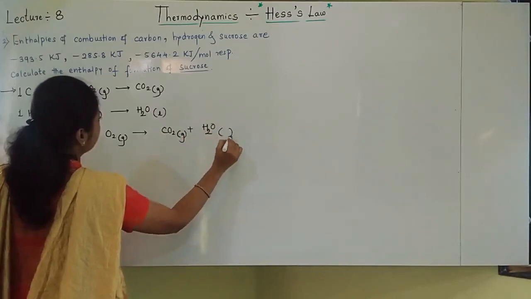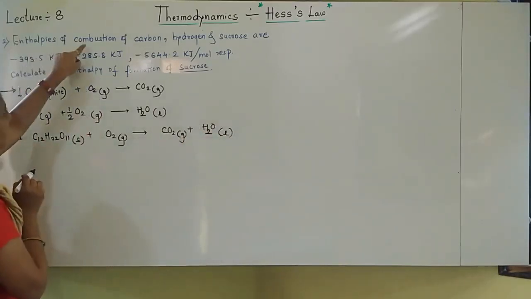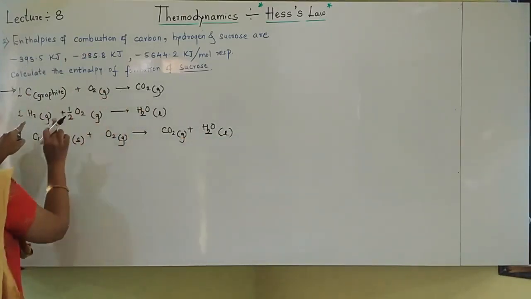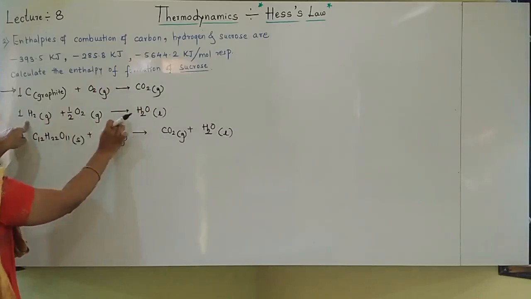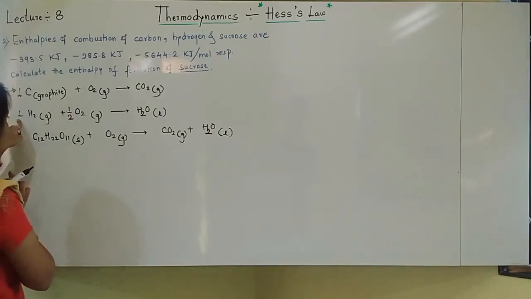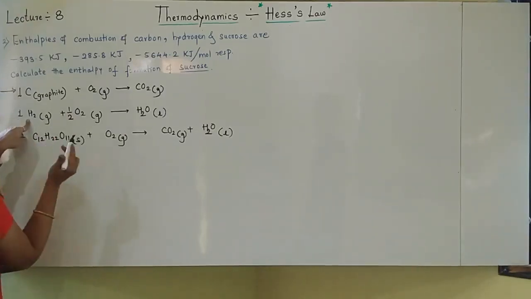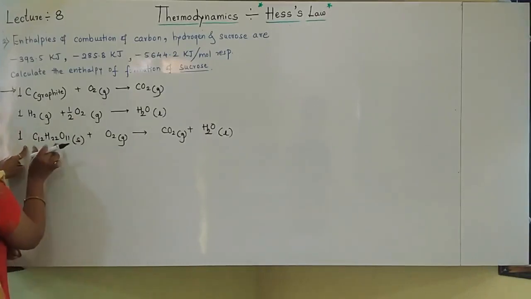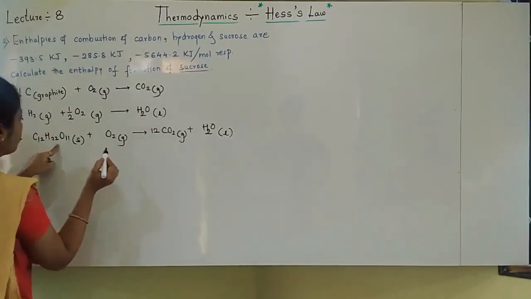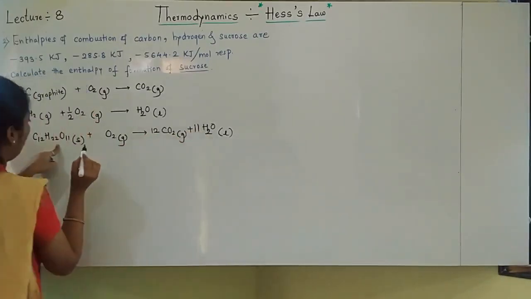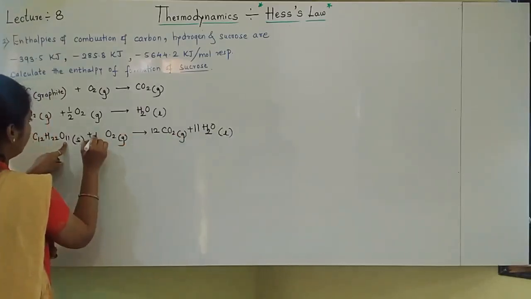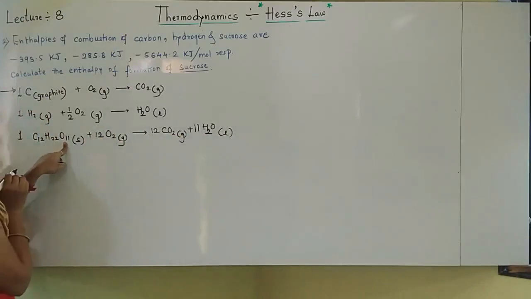So let's see the equations now. Enthalpy of combustion of carbon. Carbon is undergoing combustion, C plus O2 gives CO2. Hydrogen. See the things properly. Who is undergoing combustion? That I have taken 1 mole always. What is the product? Sucrose, C12 H22 O11. Here 11 is given, so these 12 I should write here. These are the equations for combustion of these three.